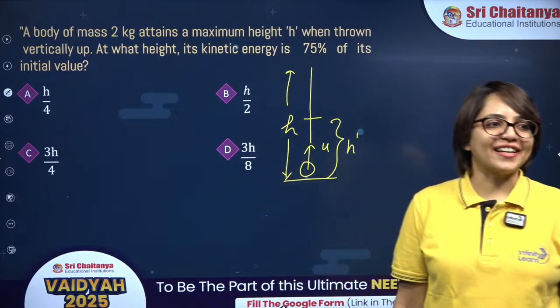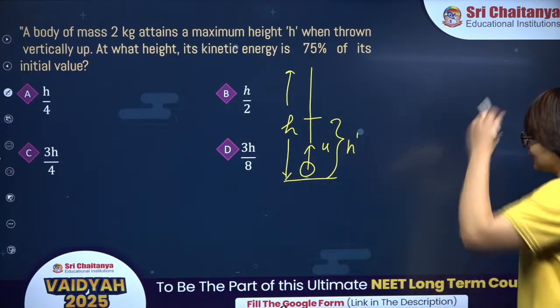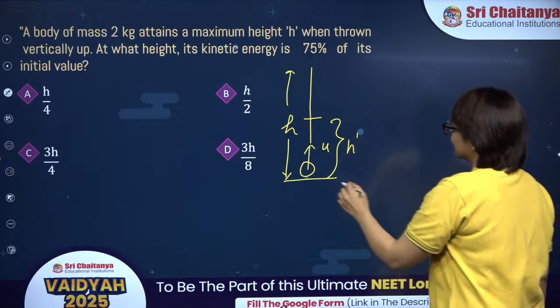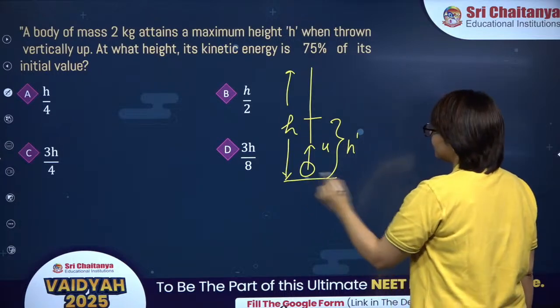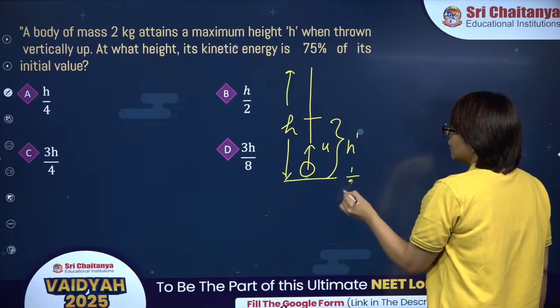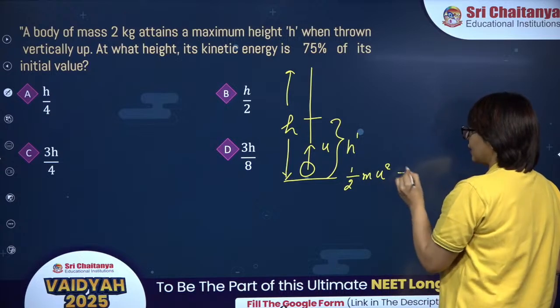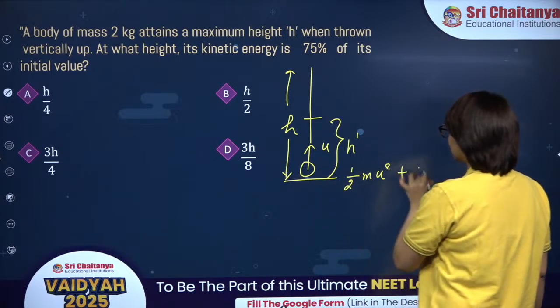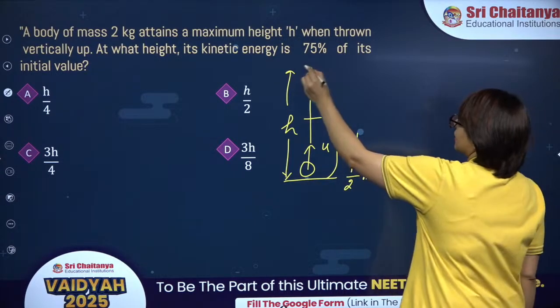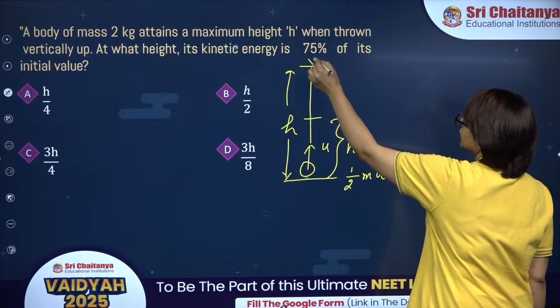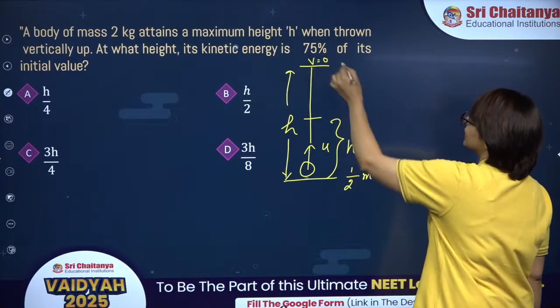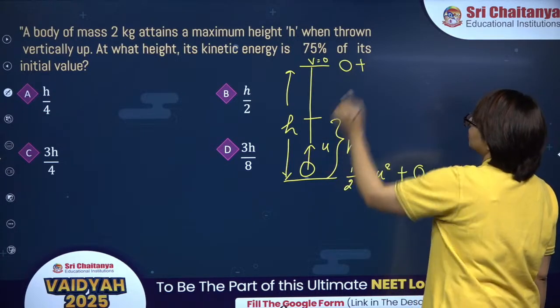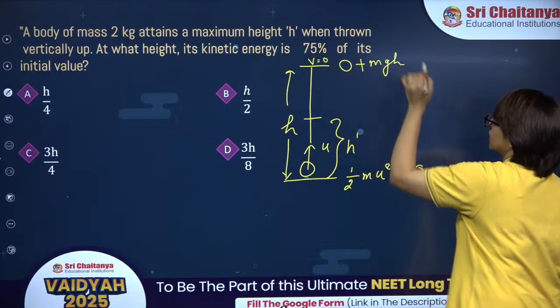Chaliye, well done guys. Okay, so see, what is the initial mechanical energy of this system? Half mu square, and let's take this one as the reference level, so potential energy is 0. At the highest point, the velocity of the particle will be 0, so its kinetic energy will be 0 and potential energy will be mgh.